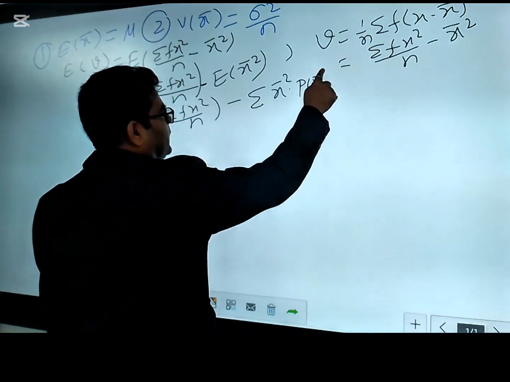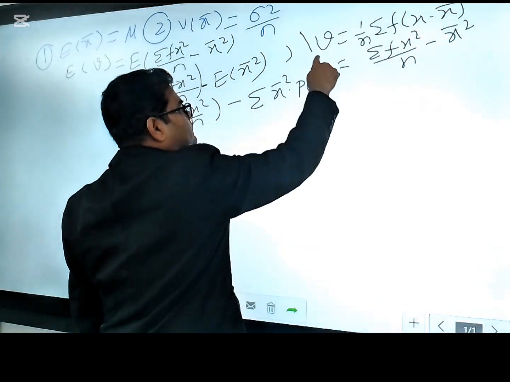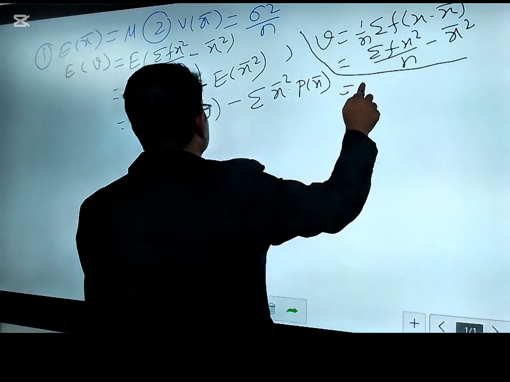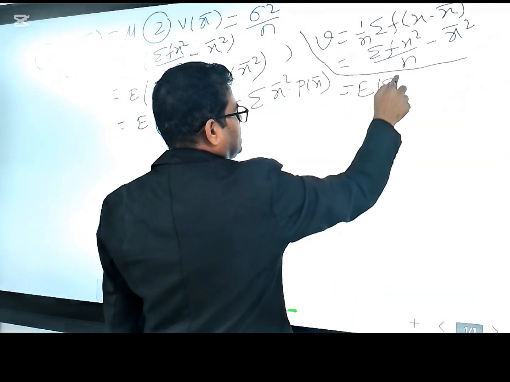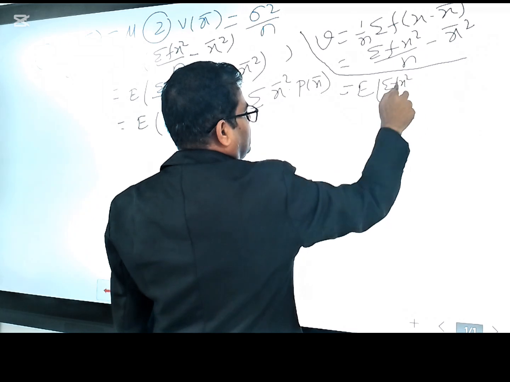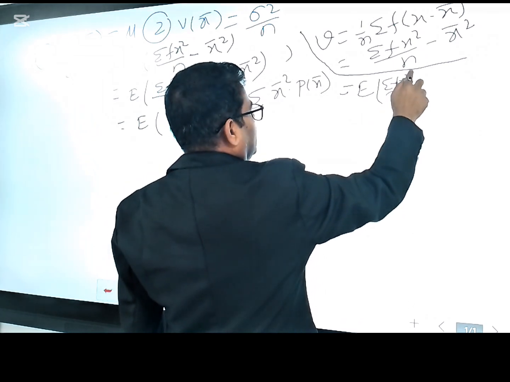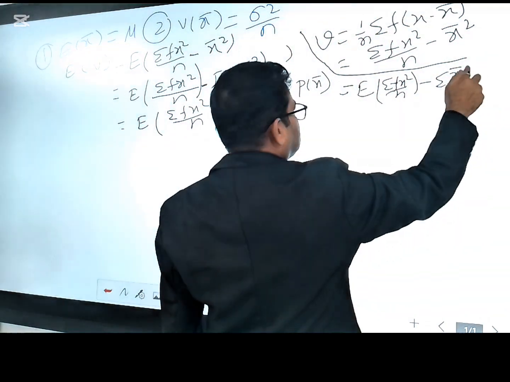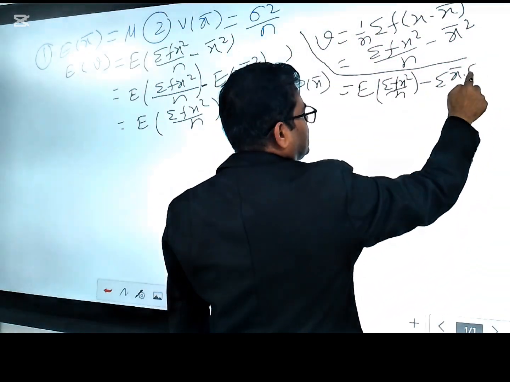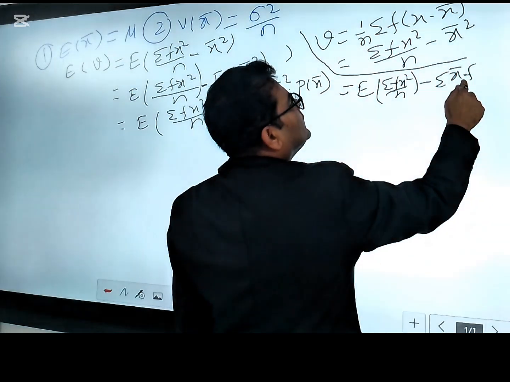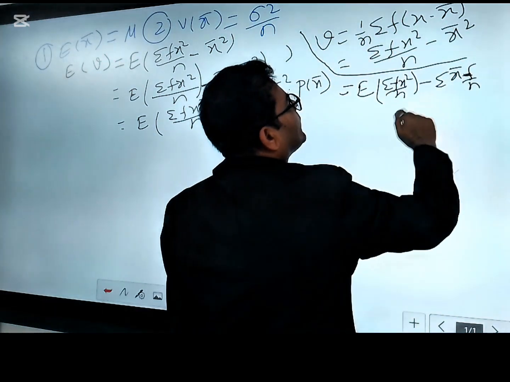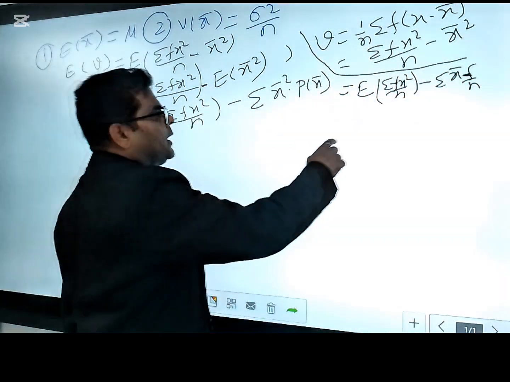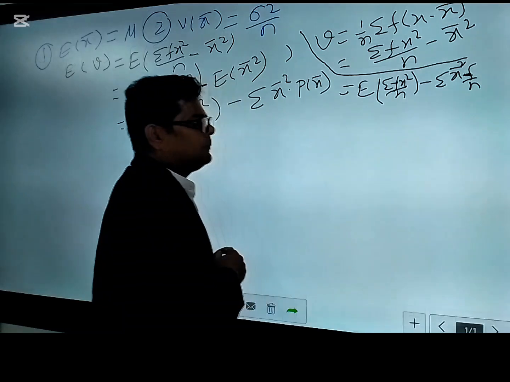The probability of x bar is how many times the sample occurs, maybe f times in general, so f by n is the probability. Also you can write summation of f x bar square by n, because this is a square, so you have to put a square here.